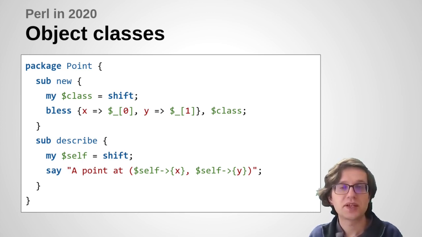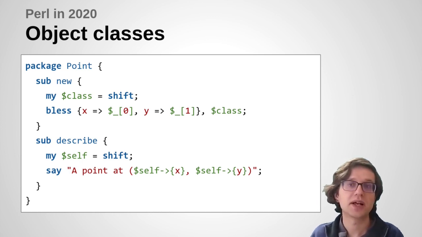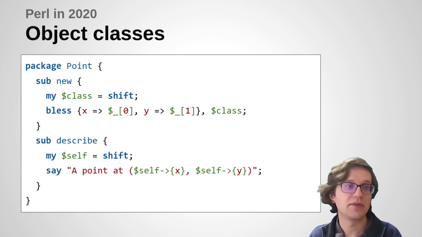It's prone to things like typos in key names. It's prone to clashes of key names between subclasses and things. You can forget to pull self out of the arguments in one of these methods, and really there's a lot of things that can go wrong because you're writing a lot of this low-level machinery yourself.